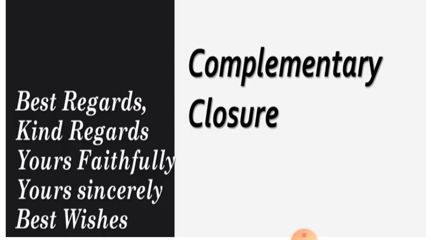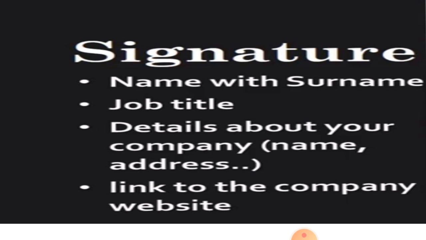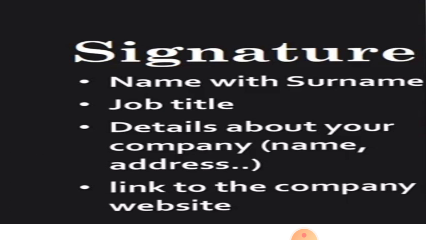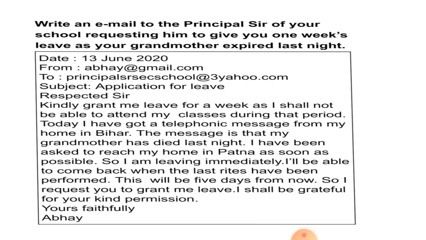Complimentary closure. After that, we have to close our email. Best regards, kind regards, yours faithfully, yours sincerely, best wishes. These can be your complimentary closure. Signature. So, how can you sign your email at the end? There should be name with surname, job title, details about your company, name, address, a link to the company website. So, this is the main format of your email writing. So, let's discuss one example of email writing.